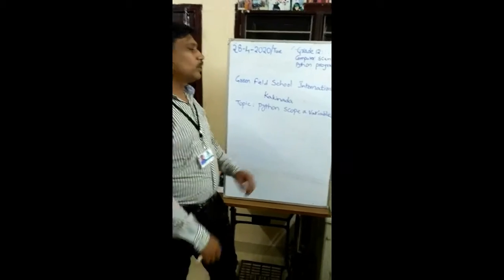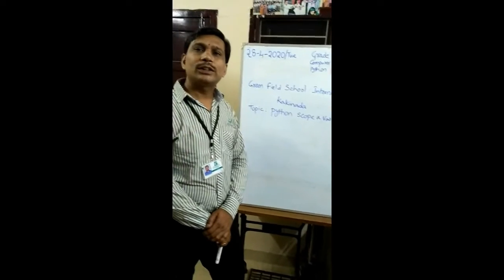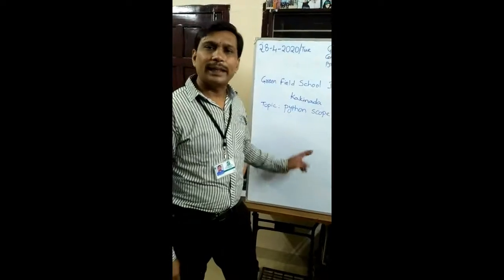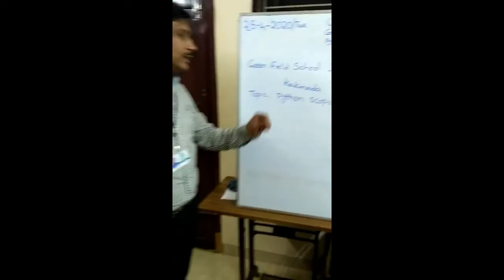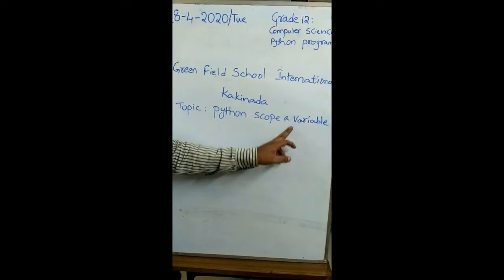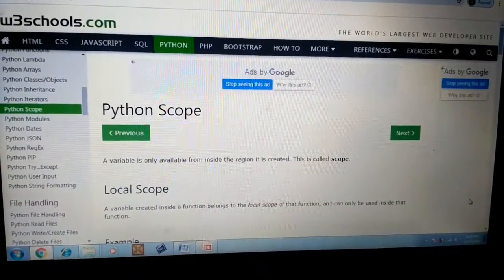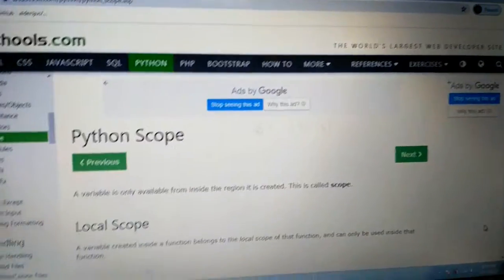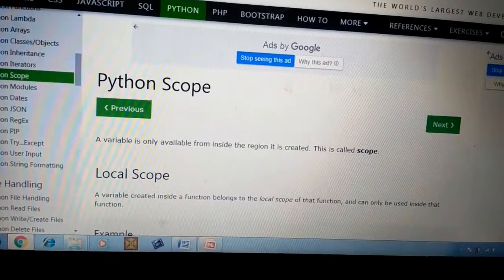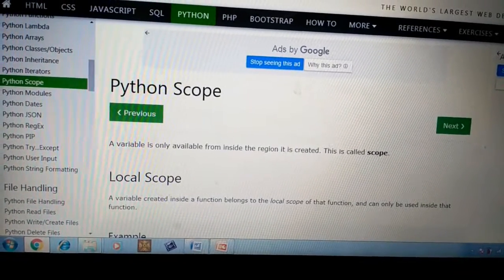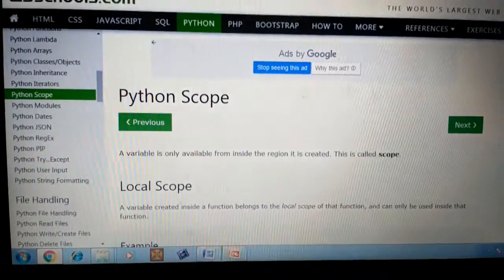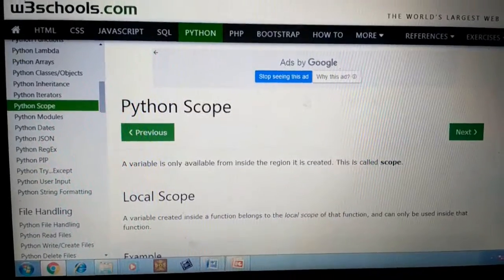Last class we discussed the concepts of modules, libraries and packages. Today we discuss the concept of Python scope of a variable. Before discussing this concept, students, first everyone open the w3schools.com website on your mobiles or laptops with the topic Python scope.